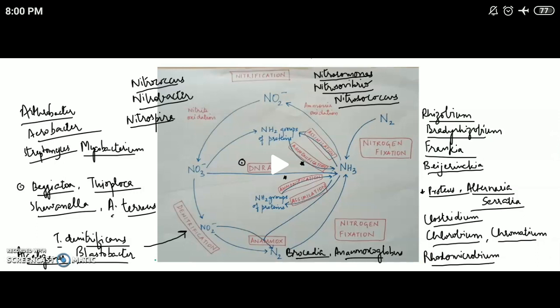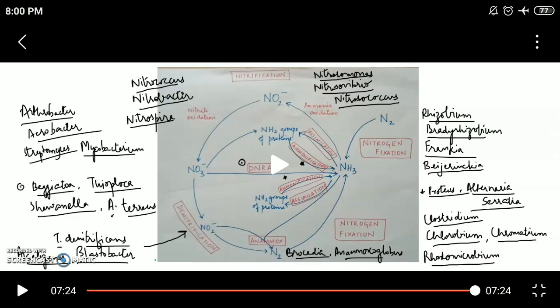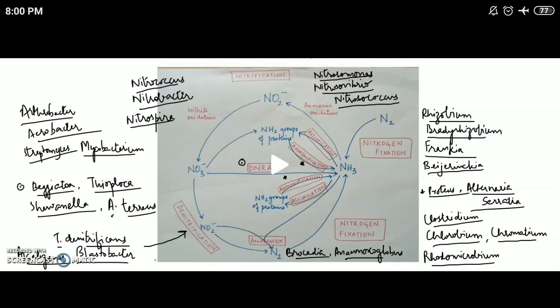But all of these organisms are known to carry out the process of Anammox, where ammonia along with nitrite gets converted into dinitrogen. This is a relatively recent process. So these 6 steps are involved in the nitrogen cycle: nitrogen fixation, nitrification, assimilation, dissimilatory nitrate reduction, ammonification, and Anammox.